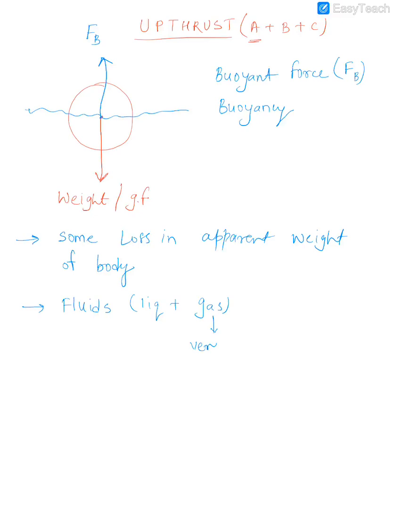Now, why does gas exert very less upthrust? The reason is what? Because it has got a very less density. So remember, basic simple, which have more density, they will also exert more upthrust. So tell me, who will exert more upthrust, sea water or river water? It will be what? Sea water, because it is more denser.